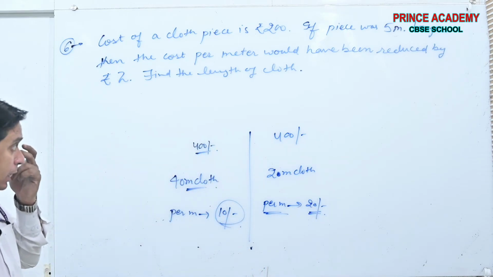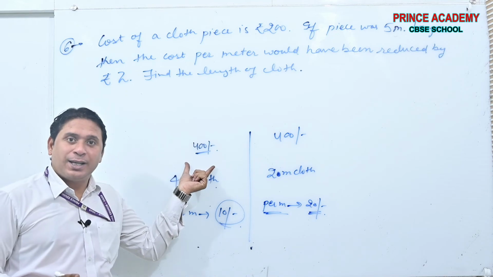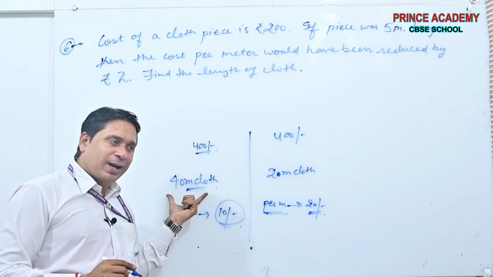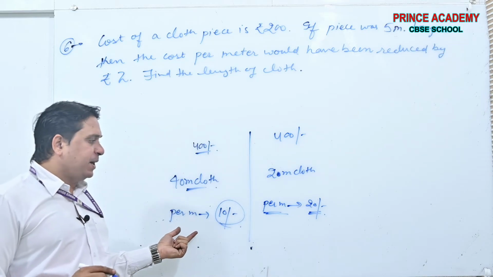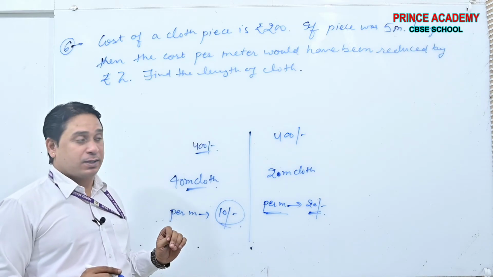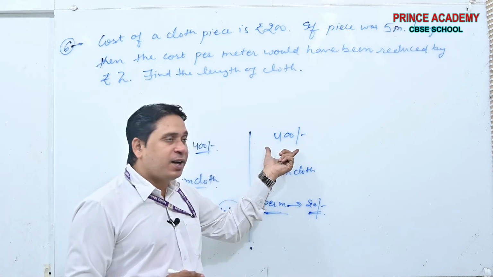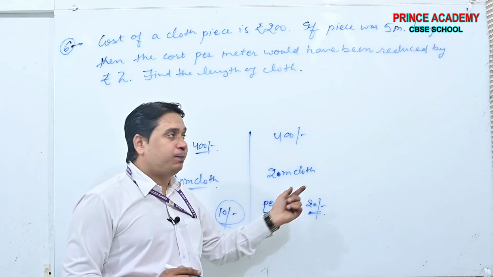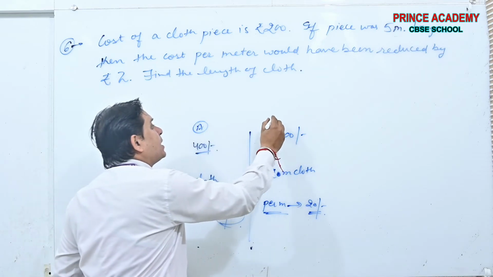See beta, 400 rupees was the total cost. Okay. Total length of the cloth was 40 meter and per meter cost was 10 rupees. In second case, 400 rupees is the total cost, 20 meter cloth, this is the person A, this is the person B.